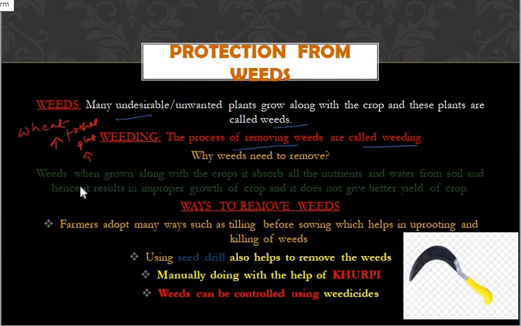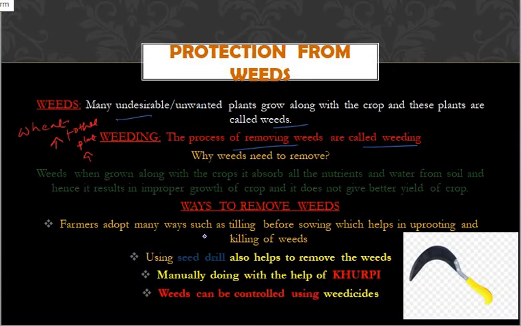I will read it out once here. Weeds, when grown along with the crops, will absorb all the essential nutrients and water from the soil, and hence result in improper growth of the crop, and it does not give a better yield. If the weeds absorb all the essential nutrients, the growth of the crop which we need to see, we cannot see. Then how can we remove the weeds? That we need to know.